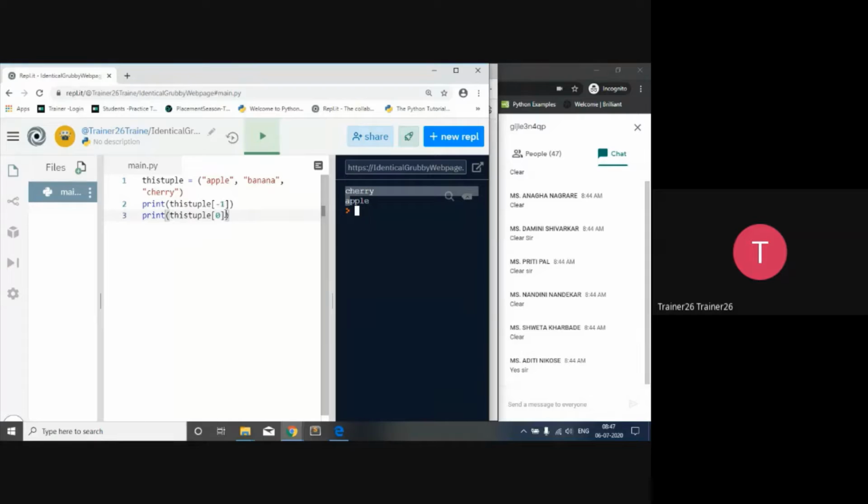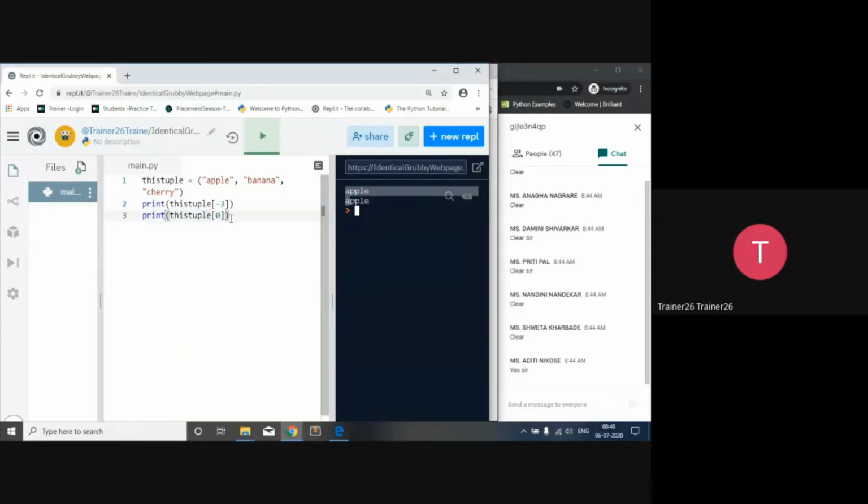If I want to print both the same things, here I have to give the positive index 2, because we are printing the last element of the list. Then it will print both. For apple, here I have to say -3, and here I have to say 0, so it will print both apples. In this way we can access the members inside the tuples.